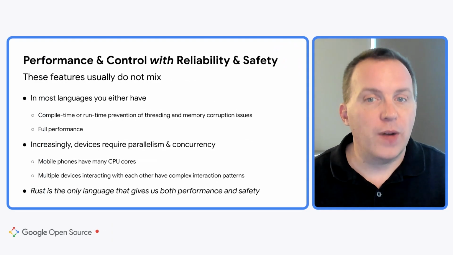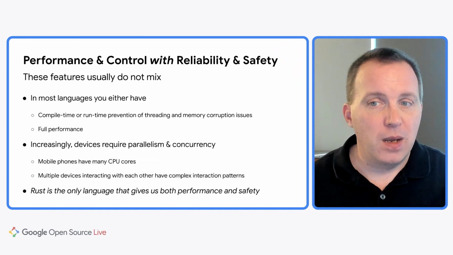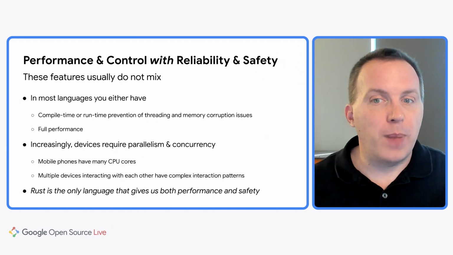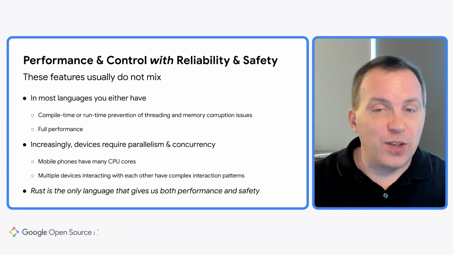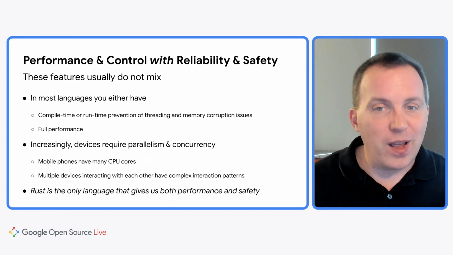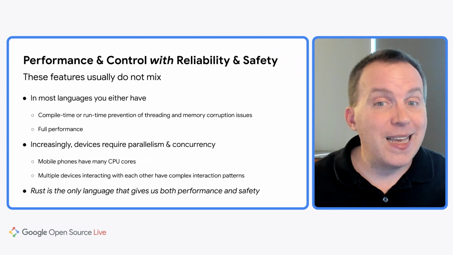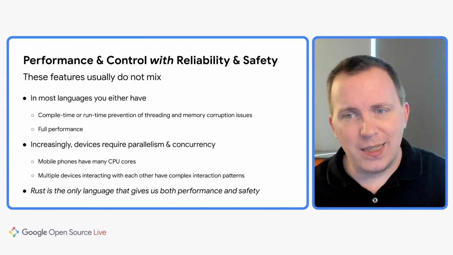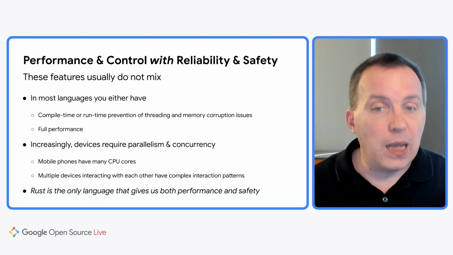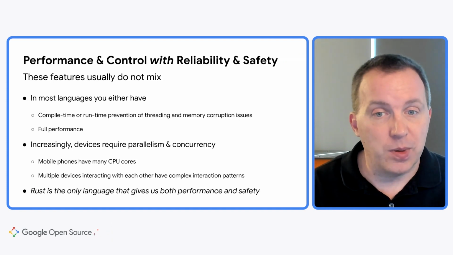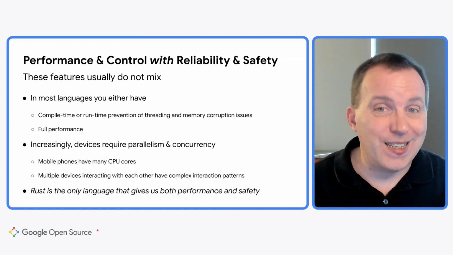Speaking for Android, our devices rely on taking advantage of parallelism while dealing with many complex concurrent events. Mobile phones continue to increase the amount of parallelism through more CPU cores. And scaling via that parallelism instead of jacking up the frequency of the CPU is a key way for our users to have a great flicker free experience without hurting their battery life. But at the same time, we have myriad devices, phones and tablets, headphones and TVs, all of which are communicating concurrently with each other and introducing a lot of complexity that makes it really hard to build stable systems. Rust is the only language we know that gives us both the performance and the safety that we need.